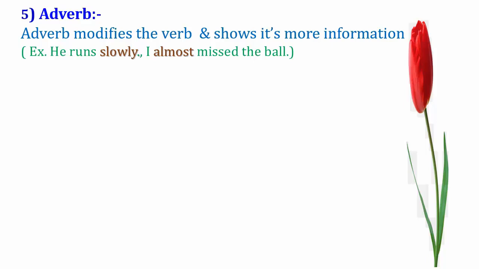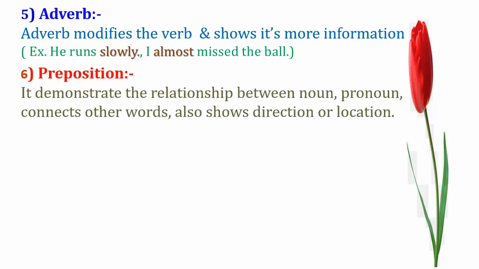Yeah, very good. The next parts of speech is preposition. Dear students, position, location. Yeah, very good. Means it demonstrates the relationship between a noun or pronoun and other words, and also shows direction or location.